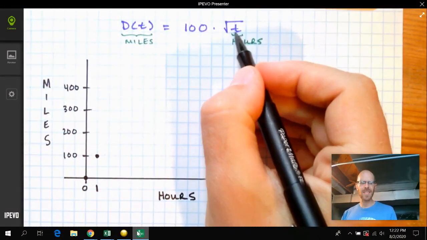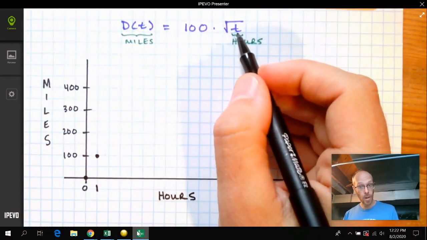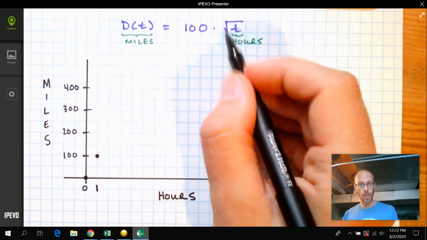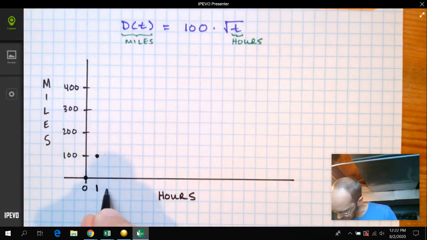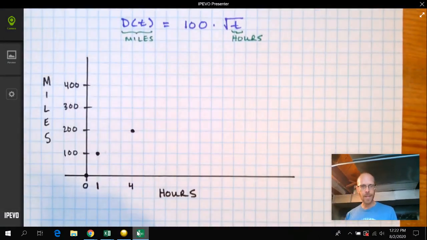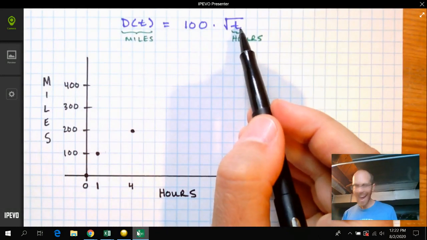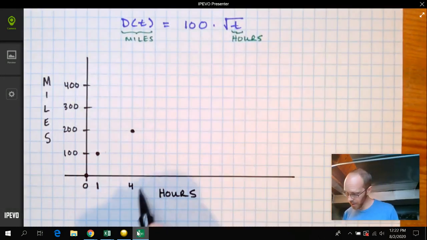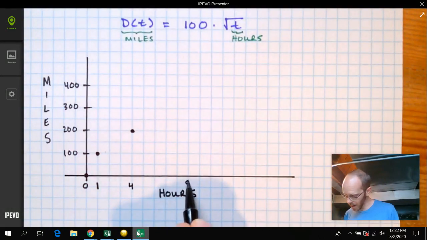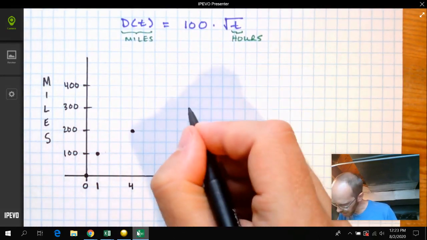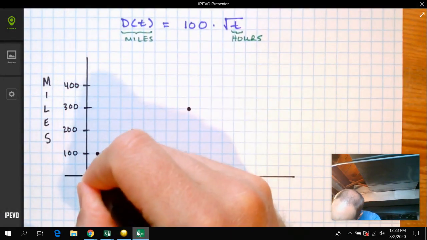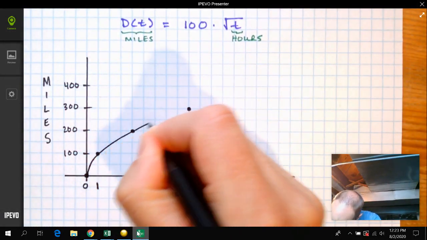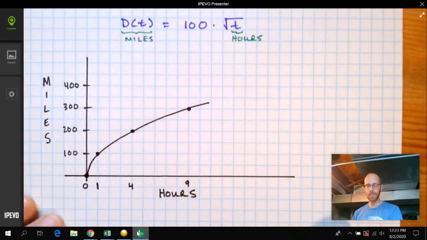And if I plugged in 2, that is not so good. Let's plug in 4. If I plug 4 in here, square root of 4 is 2. 2 times 100 is 200. So at 2, 3, 4, it'd be at 200. And then just for giggles, let's go one more. If I plugged 9 in, 9 would be an easy number. 5, 6, 7, 8, 9. The output would be 300 miles. So our distance traveled over time looks something like that.